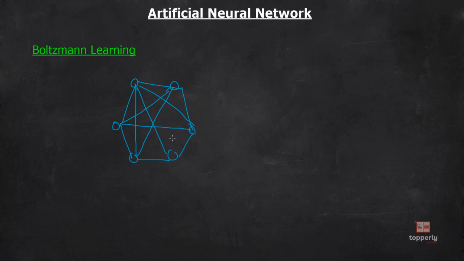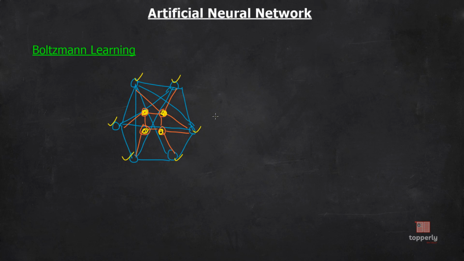But in a more generalized Boltzmann learning network, there may be some other neurons also in the network, and these neurons don't take part in the process of output. However, these may be interconnected with other neurons, like this. Since these neurons don't take part in the output process, we can say that it's a hidden layer, in the sense that we don't specify their states in the output. But all these neurons take part in the output process.